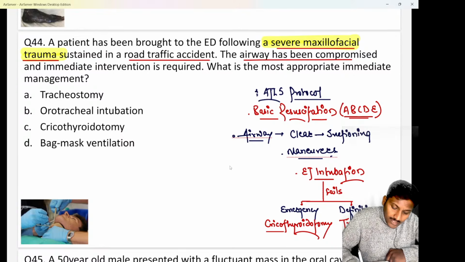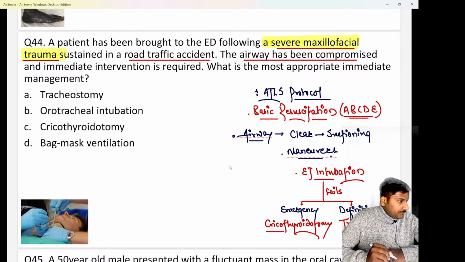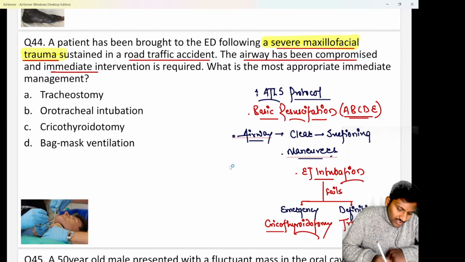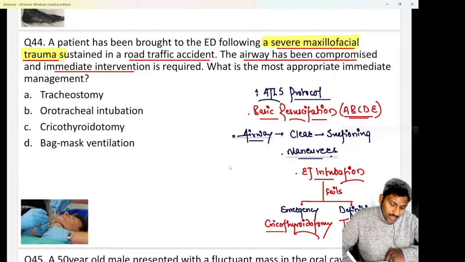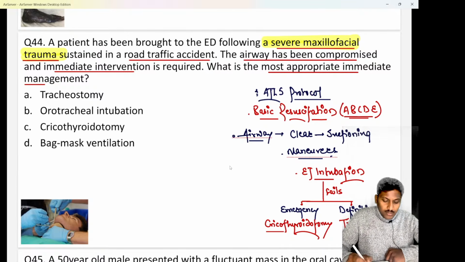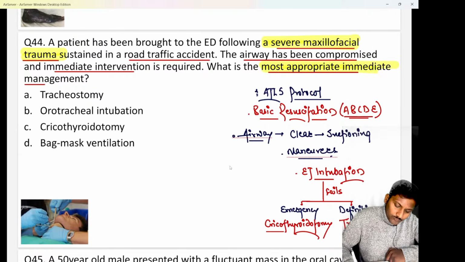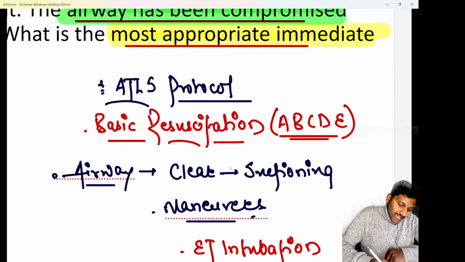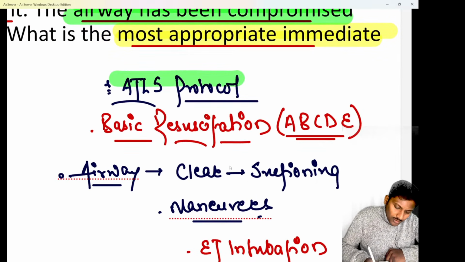They are saying that the airway of the patient has been compromised, and immediate intervention is required in this case. They're asking you what is the most appropriate immediate management for this patient. Recent question in FMG exam, they're asking you what is the most appropriate immediate management, or an emergency management in this condition. Okay, so now whenever the patient has suffered from a trauma, we know we have to follow the ATLS protocol or the guidelines of ATLS protocol to manage this patient.